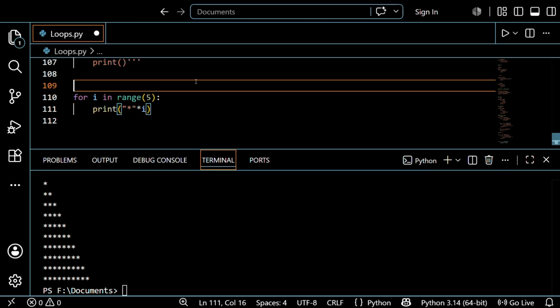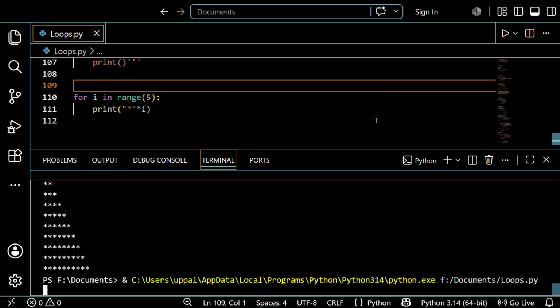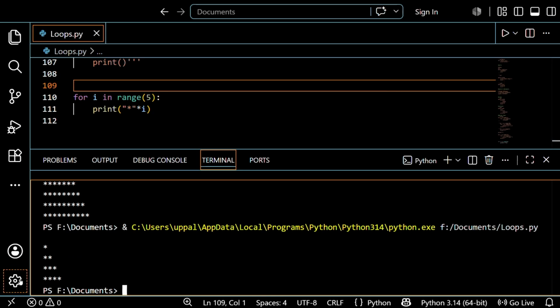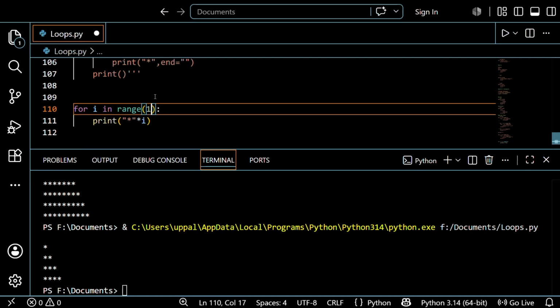I just want to first save this one, and after the execution I'll explain everything. See what is happening here. By using a single statement, similarly I get the star design. So for example, I just give 11 again and run this one.